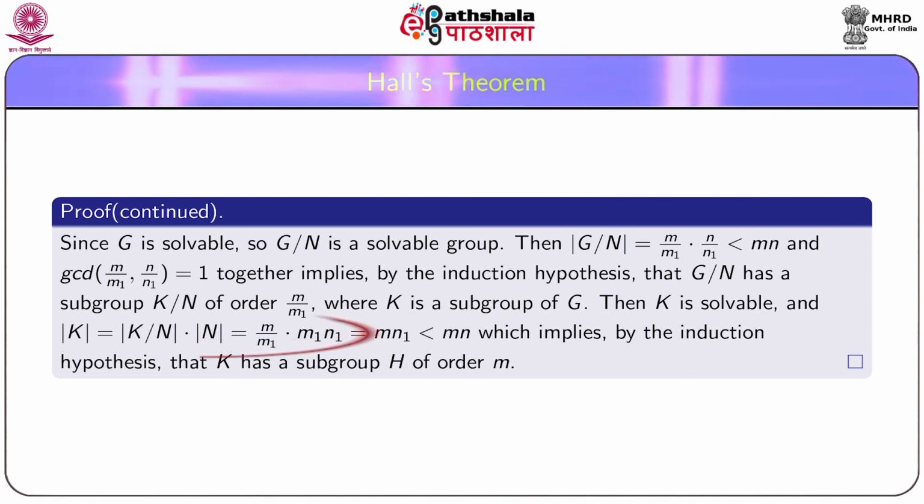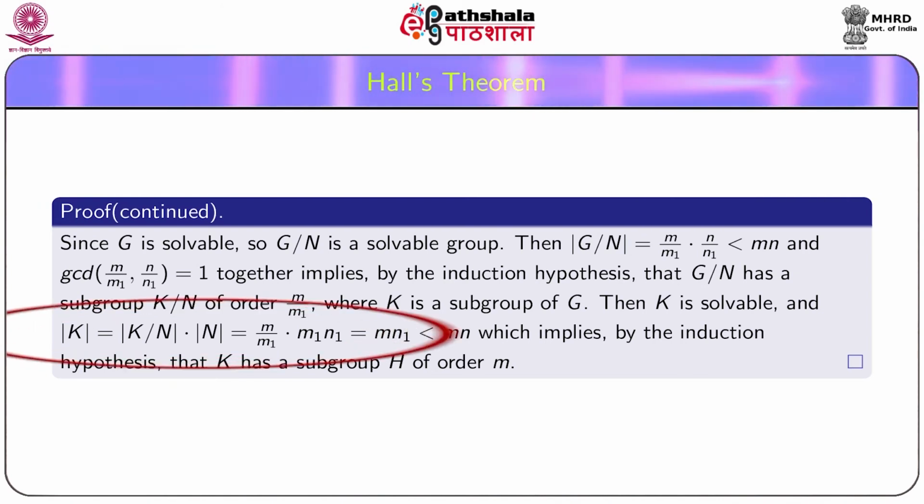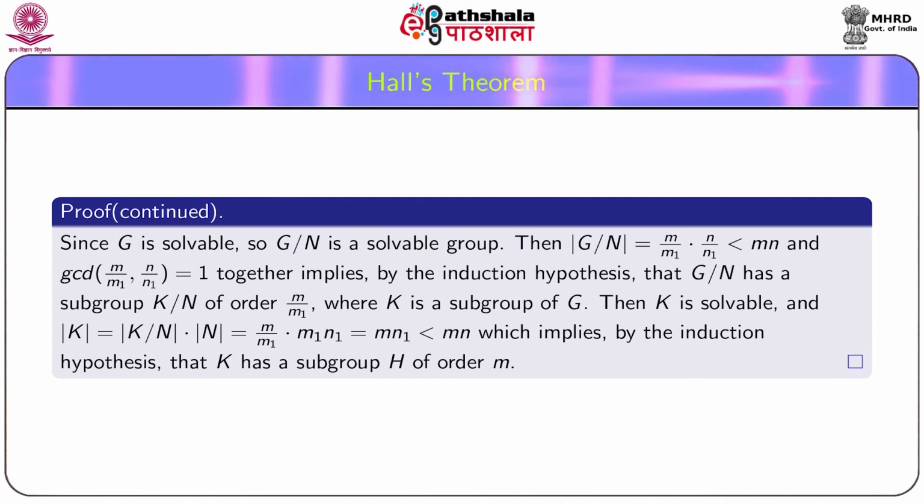Now order K is equal to order K/N times order N, which is equal to m n1, and since n1 is strictly less than n, m n1 is strictly less than mn, which again by the induction hypothesis implies that K has a subgroup H of order m.